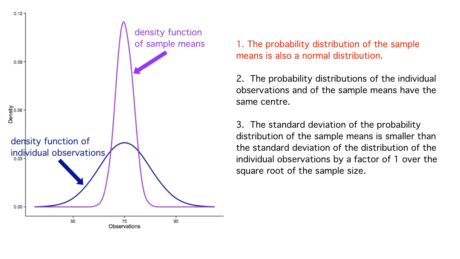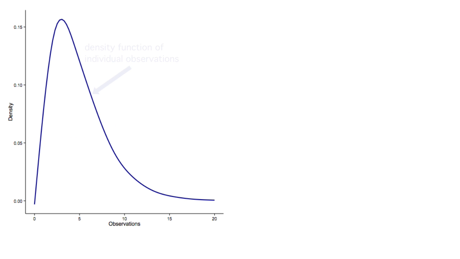So let's consider a distribution of individual observations that isn't normal. Many measurements have a right skewed distribution, so we'll use a right skewed distribution. Again, this is our probability distribution for how our individual observations behave. For this particular probability distribution, the expected value of a measurement from it is 5. So its mean is 5. We can observe random measurements from this probability distribution. They're most likely to be where most of the probability is, that is, towards the left of the values under the probability density function.